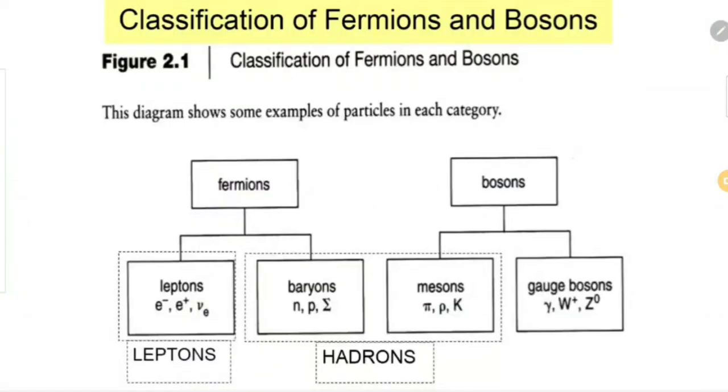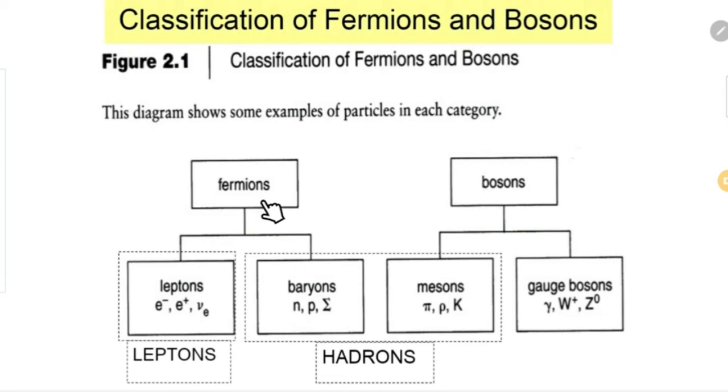Next is an important step in elementary particles, that means the classification into fermions and bosons. We already discussed what we mean by a fermion and a boson. Fermions are half-integral spin particles and obey Fermi-Dirac statistics, and bosons are integral spin particles and obey Bose-Einstein statistics. So let's see the classification of elementary particles based on spin. We can classify particles based on many properties: charge, spin, mass. Here the basic classification is based on spin, into fermions and bosons.